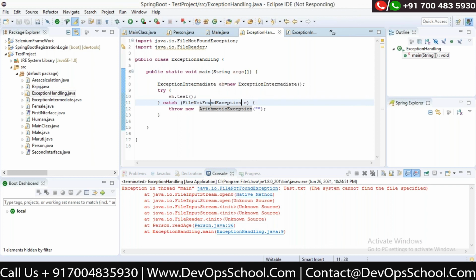As per the business, you can throw, for example, engine failure, or the function has stopped, or anything. You can create your own exception and you can throw it. Okay, so these are the exceptions given by Java itself, but you can create your own exception class also. For example, I'll just quickly create one class.